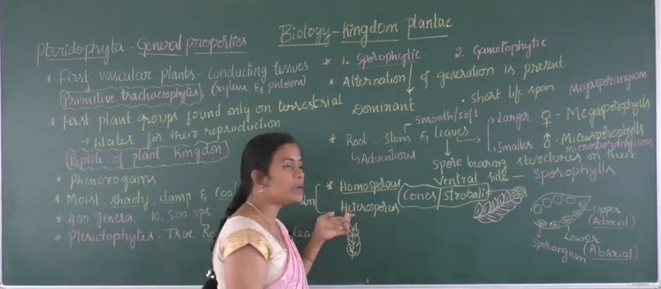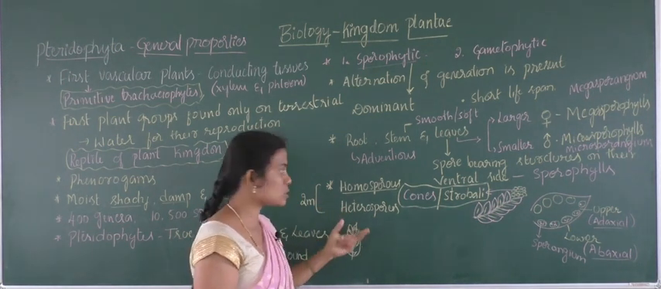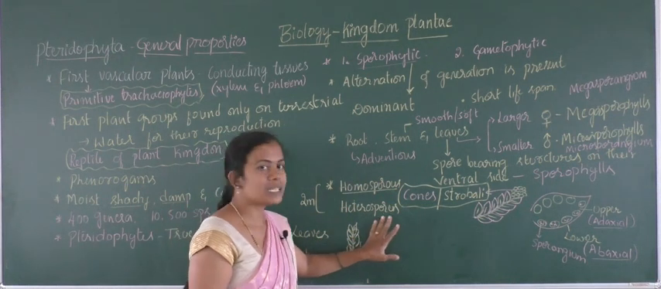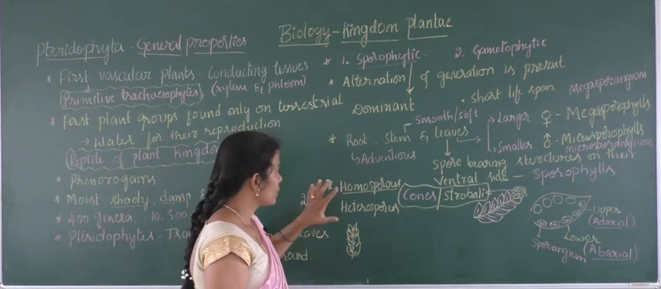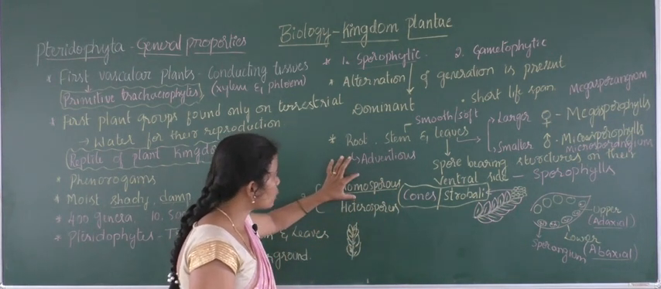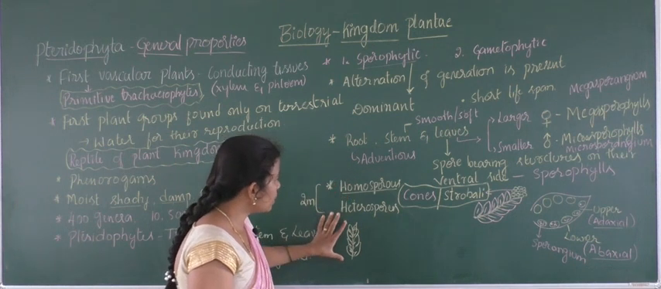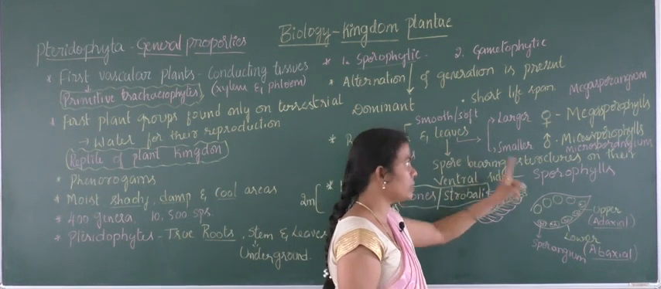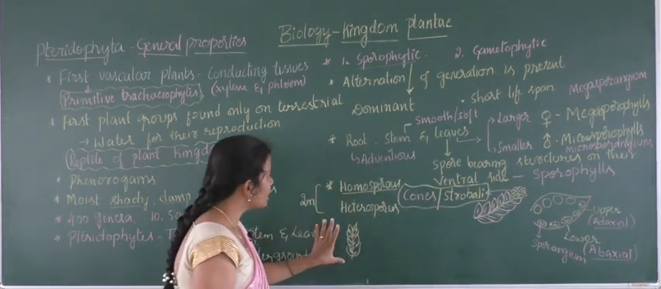If the same plant bears two different types of leaves, one megaspore and the other microspore, those are called heterosporous plants. So, clear about this, homosporous and heterosporous. If the plant bears the same type of either megaspore or maybe microspore type of leaves, then that is called